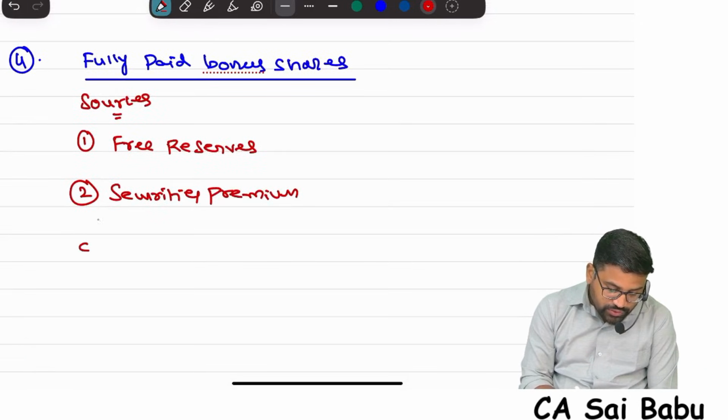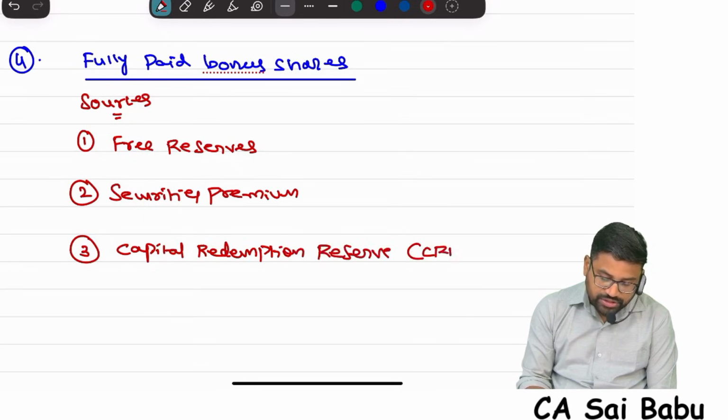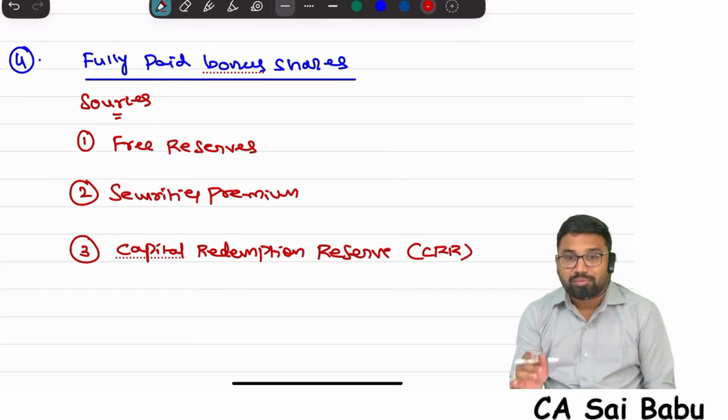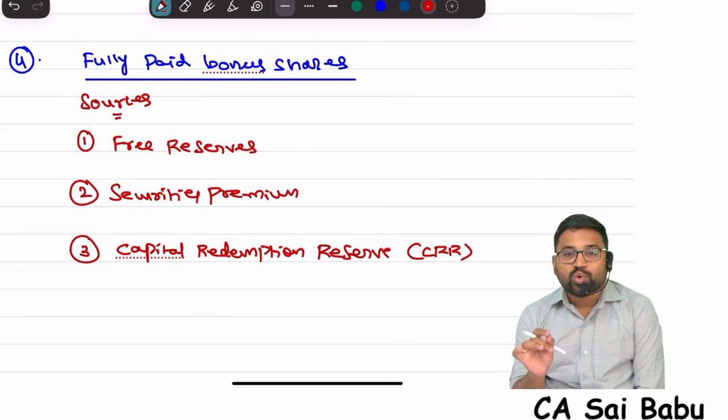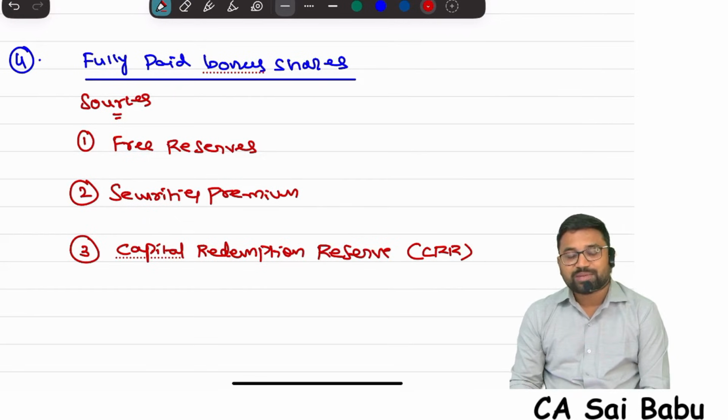And the third source we can use for fully paid bonus shares is capital redemption reserve. There is one reserve called CRR, capital redemption reserve. This CRR will be utilized only for fully paid bonus shares. Sir, remember, CRR will be utilized only for fully paid bonus shares. It does not have any other purpose except for utilizing for fully paid bonus shares.